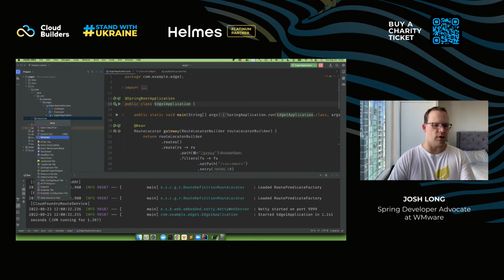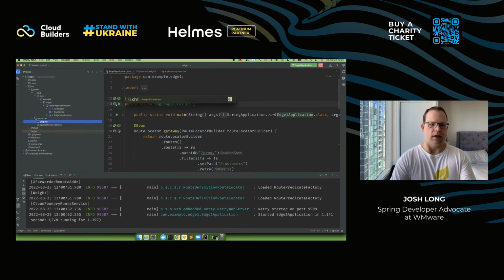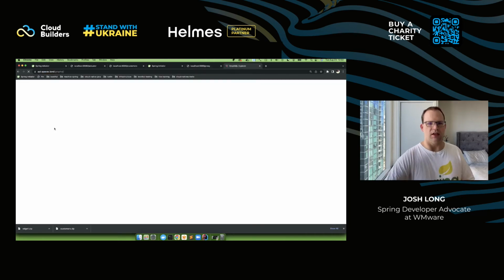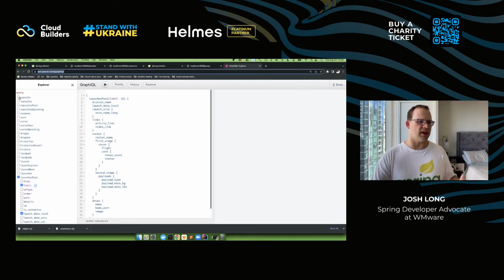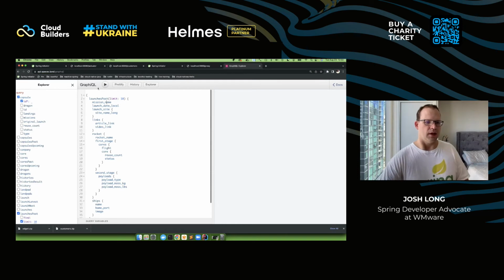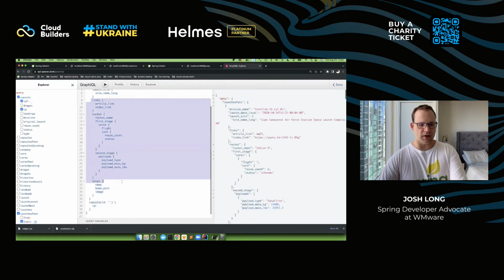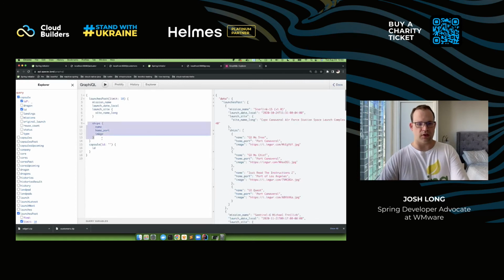GraphQL gives us a great way to describe our API and provide an introspectable single place where we can see how the application behaves, and see all the types in the application. So here's a sample one from SpaceX. They have different endpoints here. I can hit query and I get the data that I want back. If I don't want all the data, I can just remove some of the data and request again, and I only get the things that I care about.